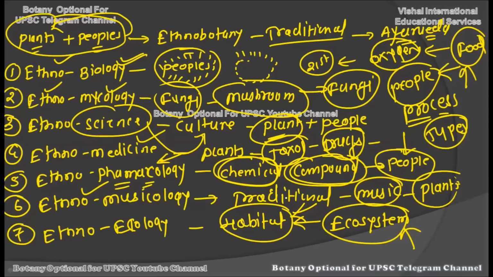Okay. So when it comes to the branches of the ethnobotany, the 7 branches are there. It's called the ethnobiology, ethnomycology, ethnoscience, then the ethnomedicine, ethnopharmacology, ethnomusicology, and the ethnoecology. Okay, you should understand them carefully, and you can use this particular information to design your answer in the UPSC mains examination. All right.